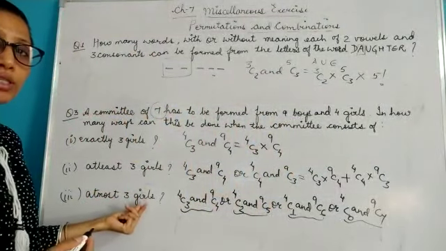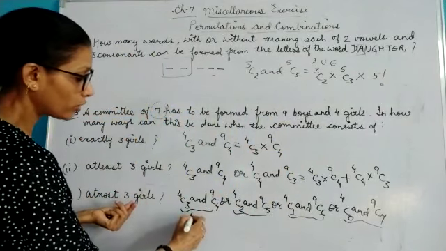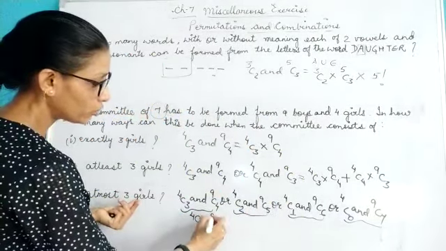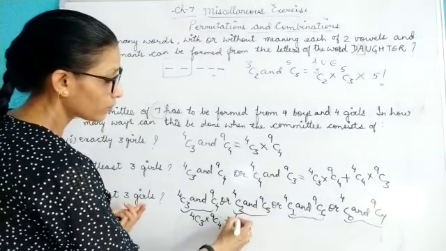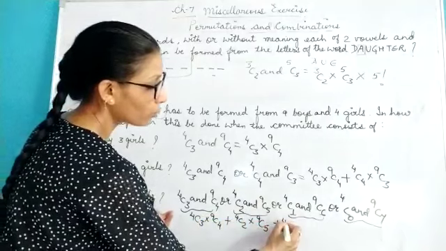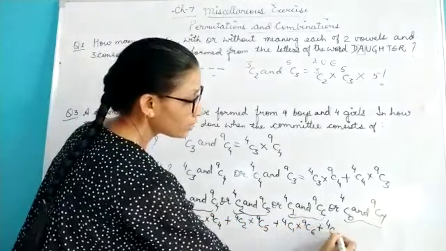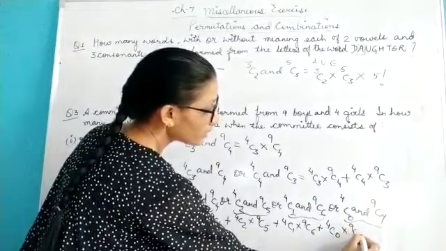That means you can choose a maximum of 3 girls, but you can take less than 3 girls also. So here it is 4C3 into 9C4 plus 4C2 into 9C5 plus 4C1 into 9C6 plus 4C0 into 9C7.